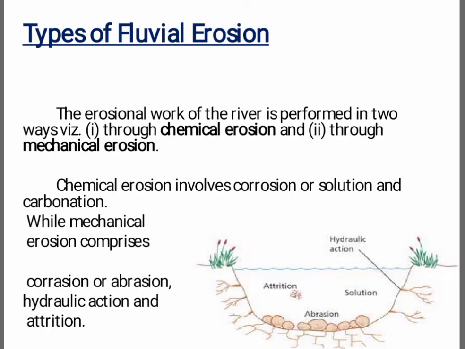The types of fluvial erosion. The erosion work of the river is performed in two ways: through chemical erosion and through mechanical erosion. Chemical erosion involves corrosion or solution and carbonation, while mechanical erosion comprises corrasion or abrasion, hydraulic action and attrition, etc.